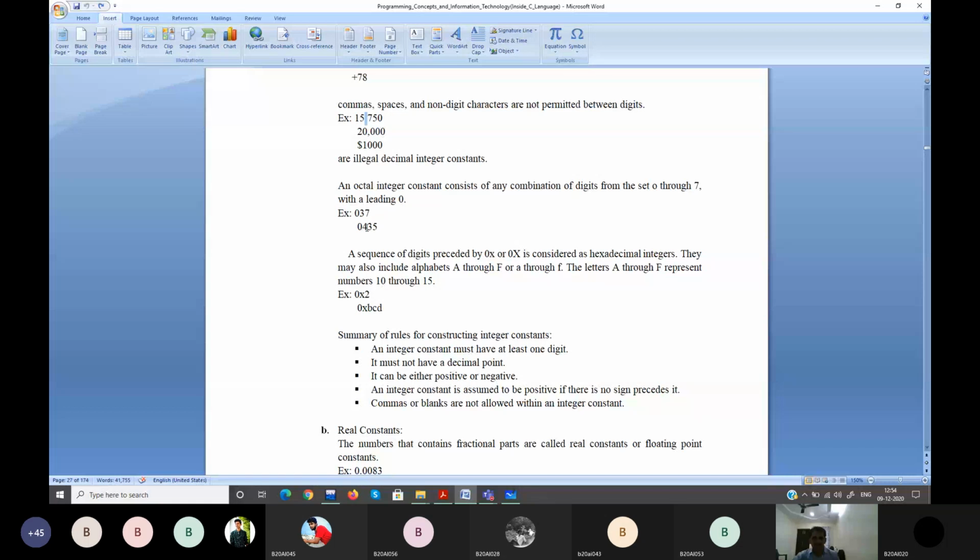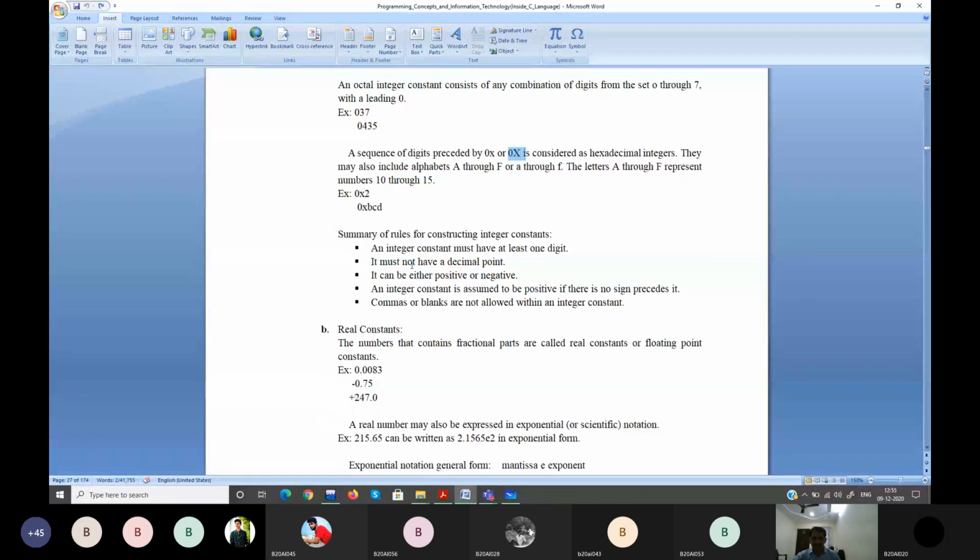So for example, the octal 037, the octal 0435, 0xBCD, 0x2. Sorry, not octal, they're all hexadecimal. Okay, so this is how either a small x or a capital X, both will be for hexadecimal. So the summary is explaining it.